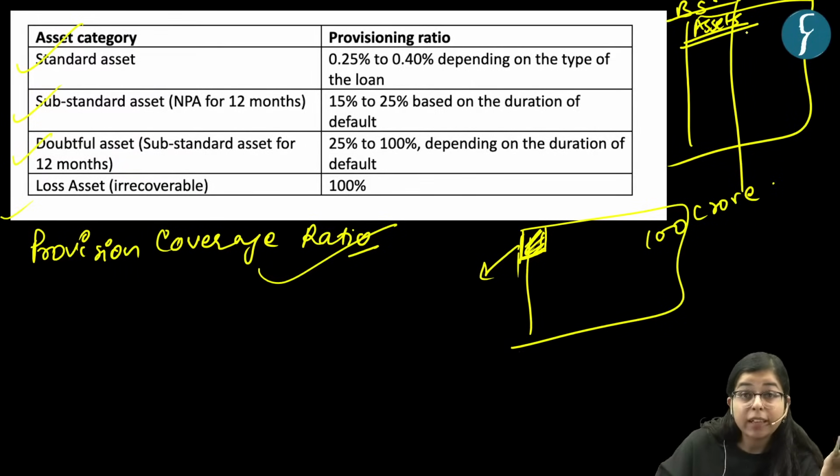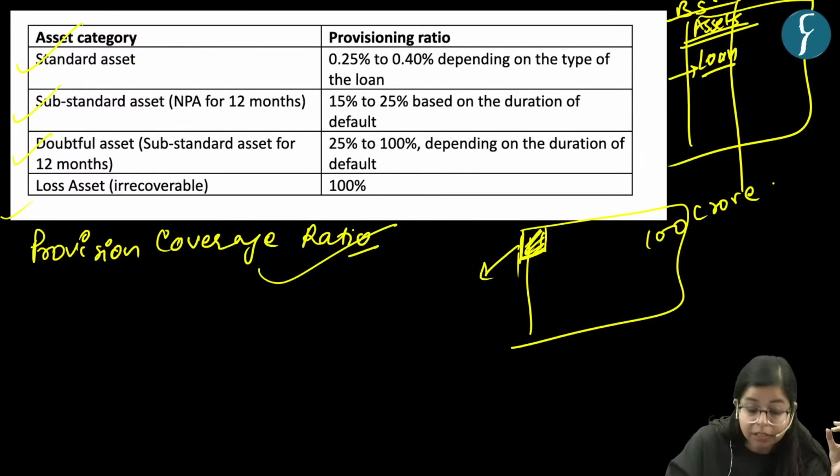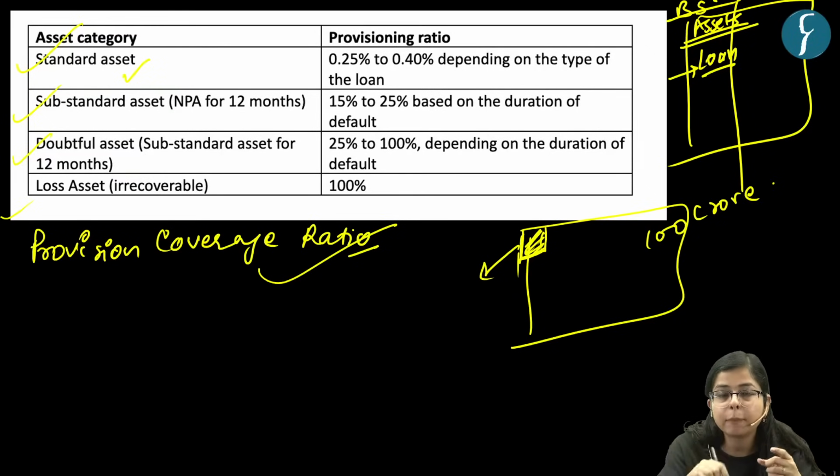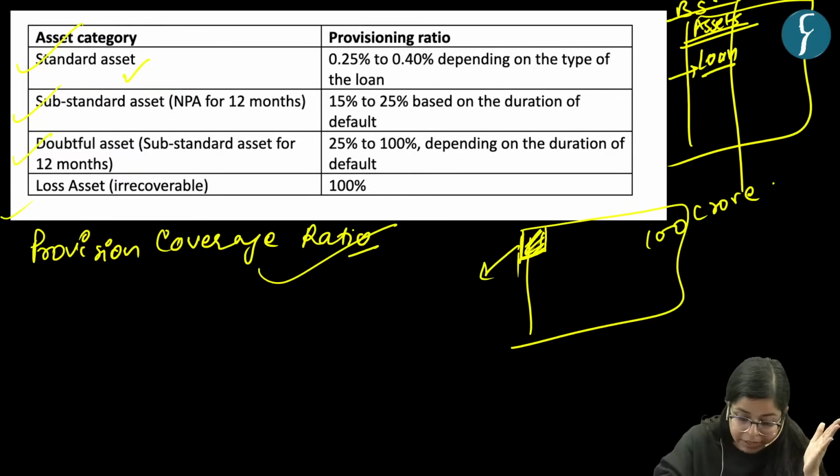If we talk about assets of the bank, a loan is an asset of the bank, right? This asset of the bank is classified into various categories. The first category of asset for the bank is standard asset. Now what is a standard asset? It is a functional asset. A functional loan, any loan which is paying back its interest, that is a standard asset.